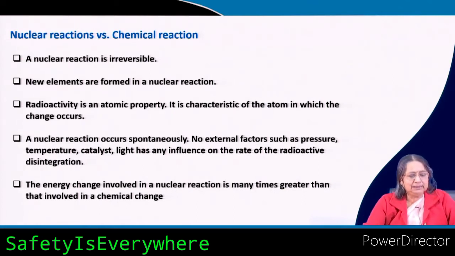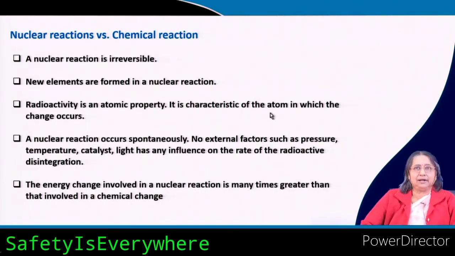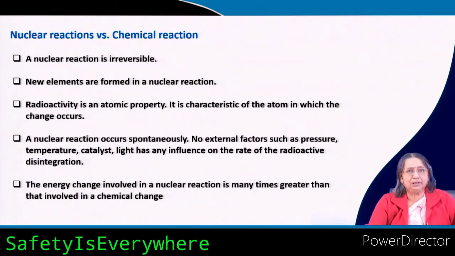So, it is a characteristic of an atom in which the change is occurring, but in a chemical reaction it is not an atomic property. Nitrogen stays the same, hydrogen stays the same, they only combine with one another. Okay. Now, a nuclear reaction occurs spontaneously. No external factors such as pressure, temperature, catalyst or light have any influence on it.